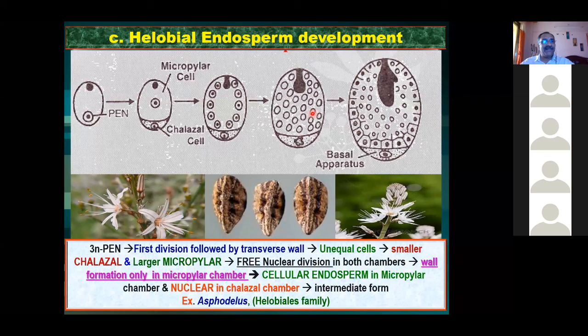Tender coconut, to some extent I can consider. But if you simply write coconut, the answer is wrong, because if you simply write coconut, we are always thinking about copra. वो solid endosperm का example हो गया. आप coconut milk लिखना, नहीं तो coconut water लिखना.